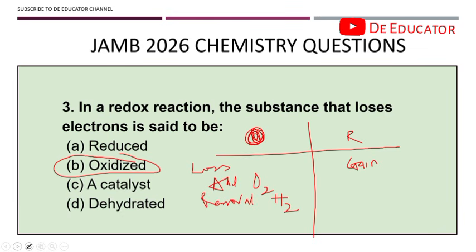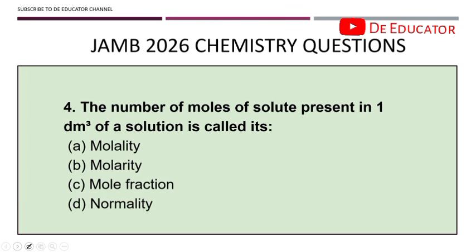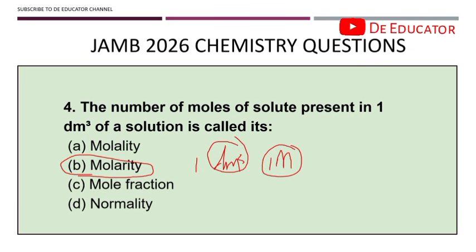So question 4. The number of moles of solute present in 1 dm cube of the solution is called its... The correct answer is molarity. So you either see molarity represented as 1 mol per dm cube or you see it as 1 then capital letter M. This M here represents mol per dm cube. You should take note, it is not molality. It is molarity. So molarity is moles of solute per dm cube of a solution.